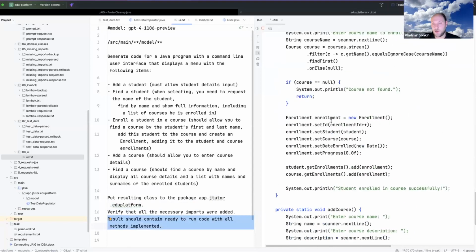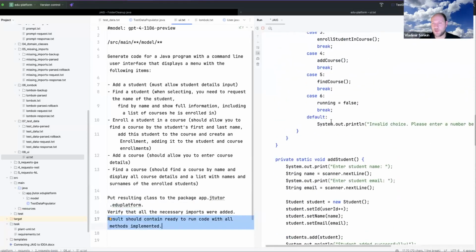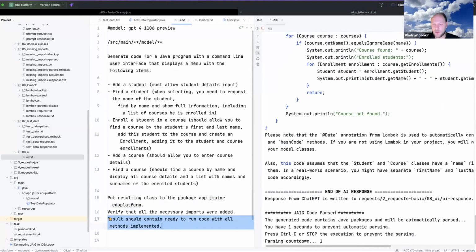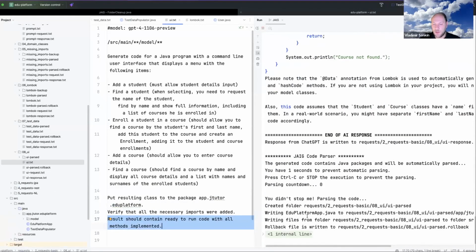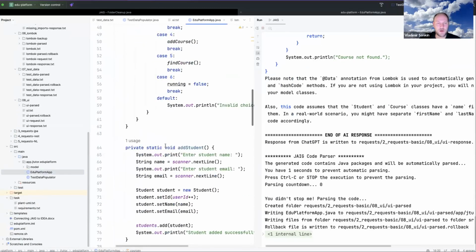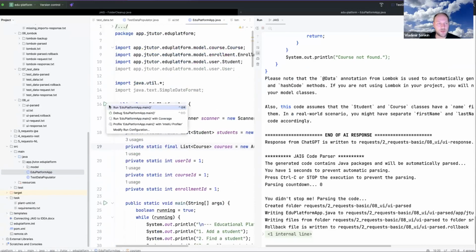So as you can see, it is generating the code. This is really good. It is generating the code. And finally, it has generated the code, and let's try to execute it. So this is our program, and I will try to run it.